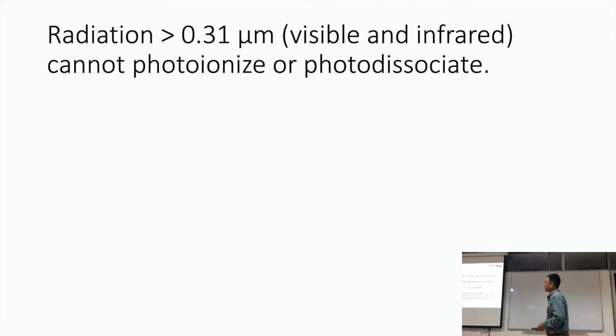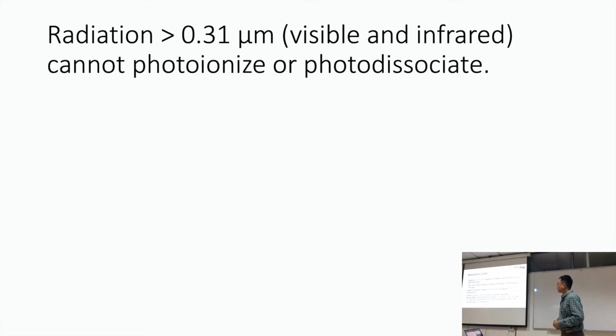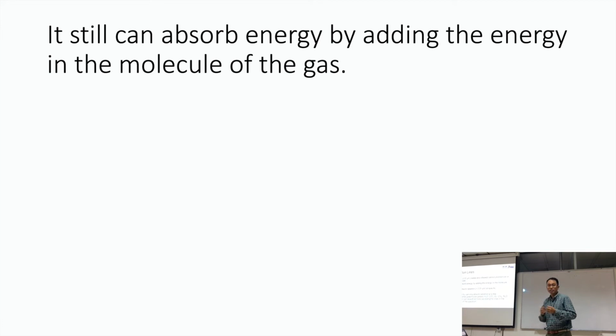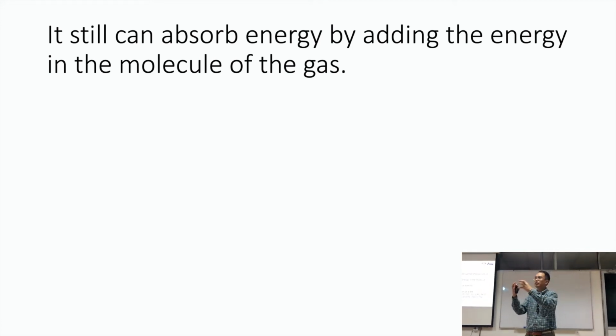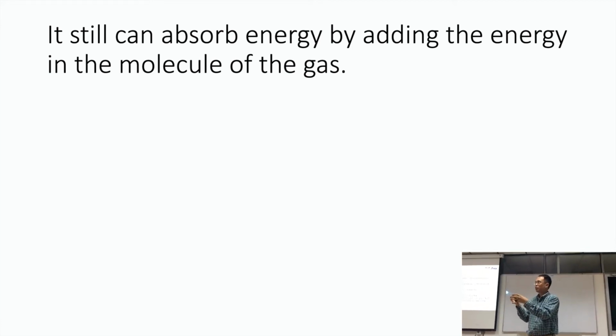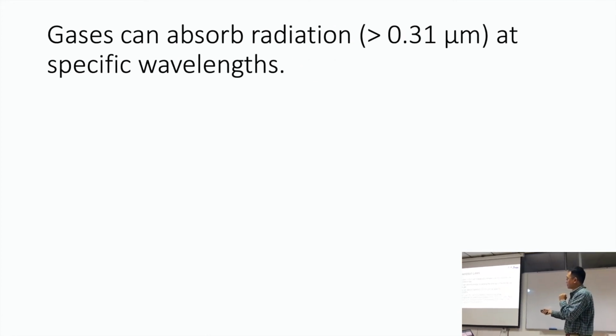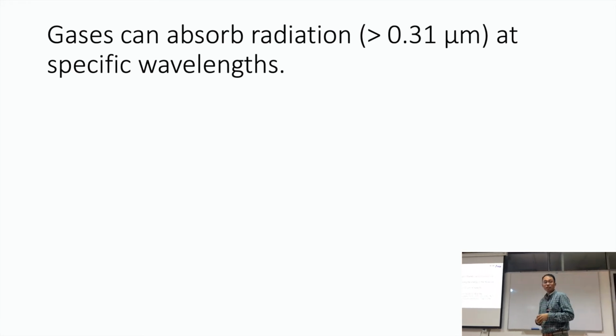So radiation that is more than 0.31 micrometer, or the visible or infrared, cannot photoionize or photodissociate, which means breaking up the gas molecules. But it can still absorb energy. Even though it doesn't break it up, it still absorbs. That means the oxygen molecule absorbs the energy into the molecule. So gases can absorb radiation of more than 0.31 micrometer at specific wavelengths. Different gases only absorb energy of a certain wavelength only.